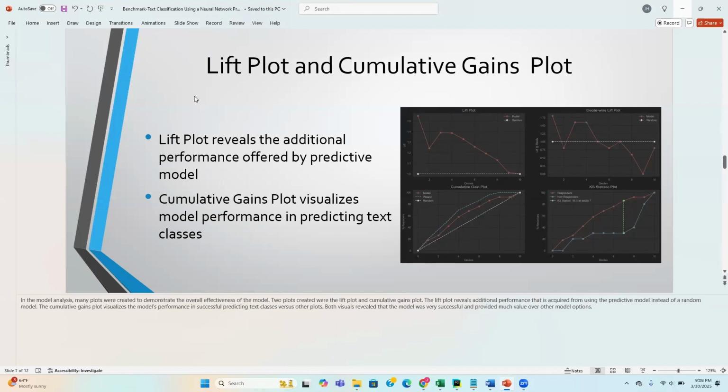Moving forward from our accuracy scores, we've also generated plots that are created to demonstrate the effectiveness of the model. Two plots out of the many that were created included the lift plot and the cumulative gains plot. The lift plot reveals additional performance that is acquired from using the predictive model instead of a random model, and the cumulative gains plot visualizes the model's performance in successfully predicting text classes versus other plots. And then, as you can see through the visuals, both of these revealed that the model was very successful and it provided much value over other model options.